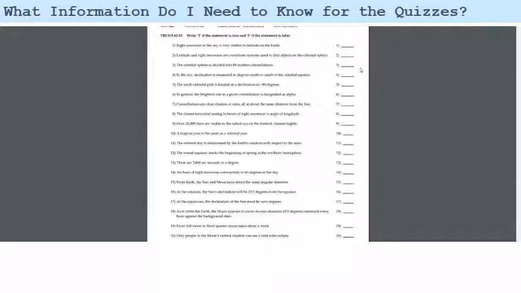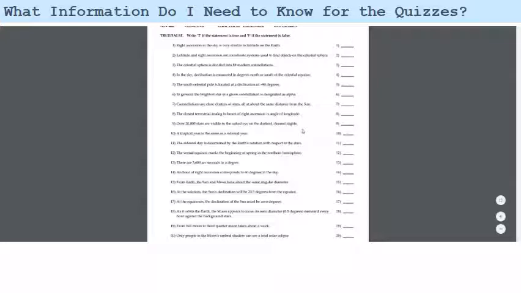So you want to have your answers ready, and you want to know what those answers are before you take the quiz. The quiz is timed, so you have to have the answers in your mind as you're taking the quiz. You probably don't have time even to check your sheet as you're taking the quiz to find the answers, because you have to answer 50 questions in 40 minutes. So you really need to have this done, and you need to study this before you take the quiz.